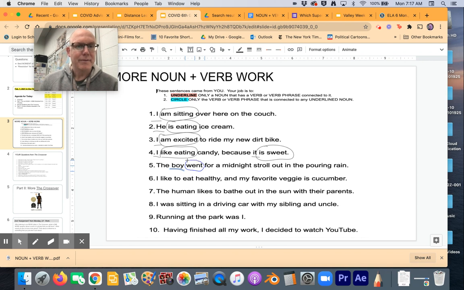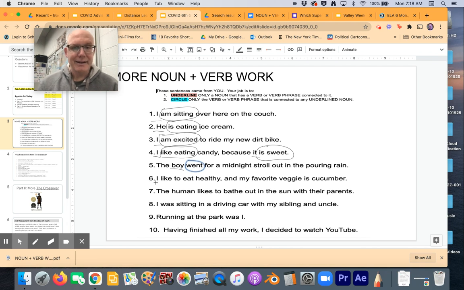You guys missed this. A midnight stroll is a thing, a walk, a stroll. What did the boy actually do? He went. That's the only verb in this sentence. For a midnight stroll, that's describing what he went to do. A midnight stroll, that says that this is a noun. It's a thing. And in the pouring rain, that's just where he went. That's called a preposition. The boy went. That's it. Weird, huh? We got to break it down.